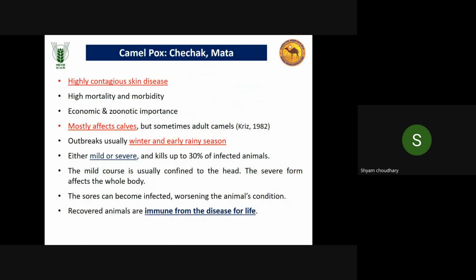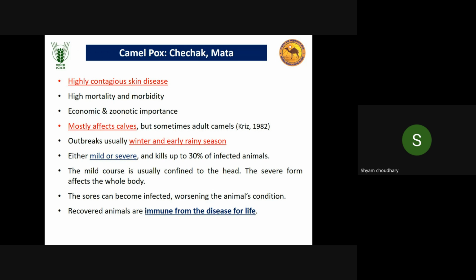Then next we move to camelpox. Camelpox, we all know, is a viral disease. It is highly contagious in nature, and it causes high mortality and morbidity. Mostly it affects calves, but sometimes adult camels. Outbreaks usually occur in winter and early rainy seasons. It may be mild or severe, depending on the infected animal's immunity.